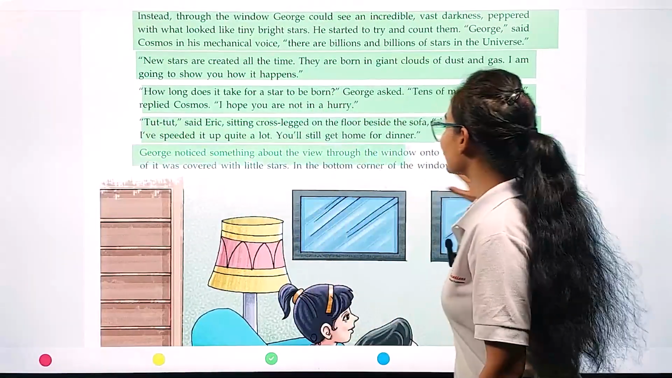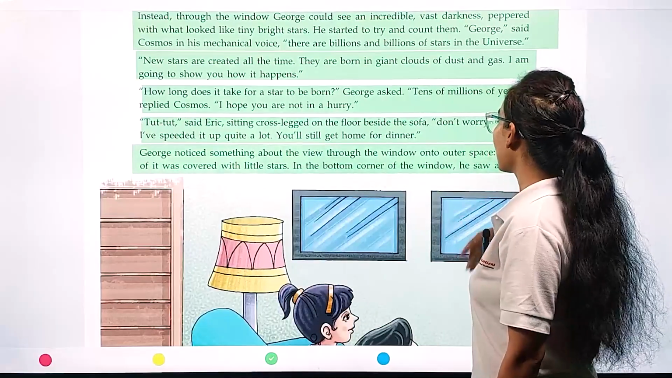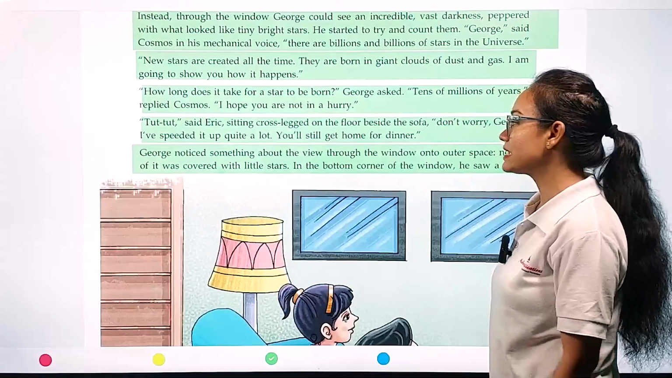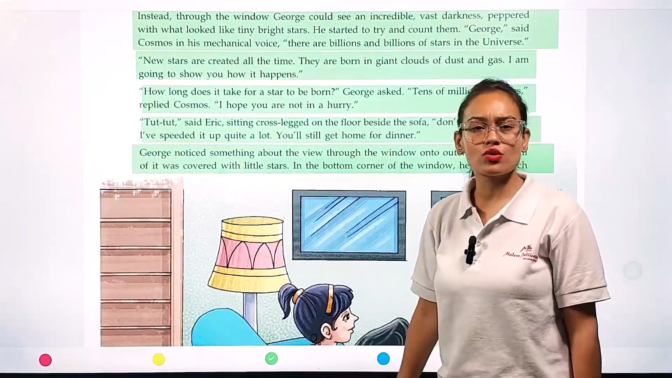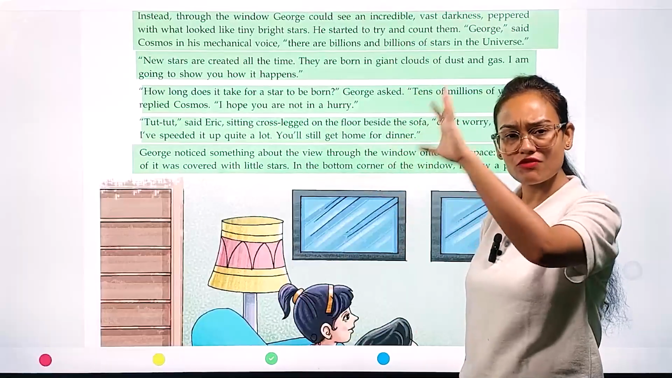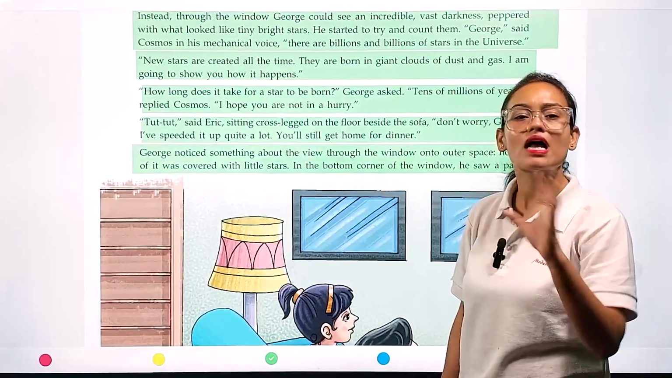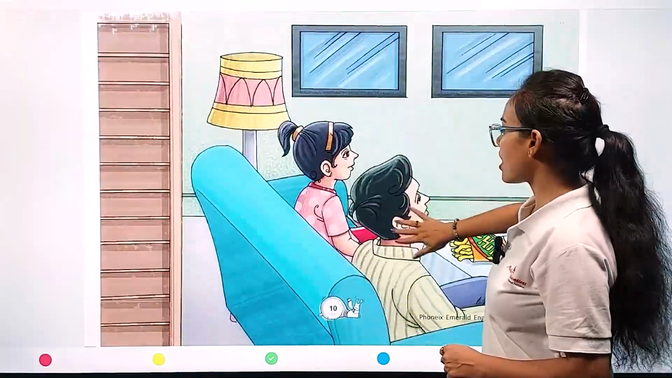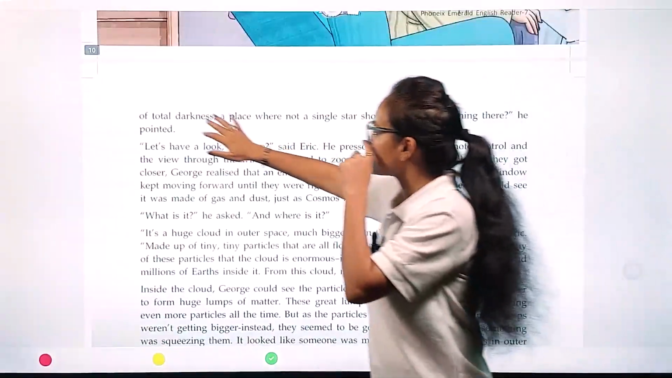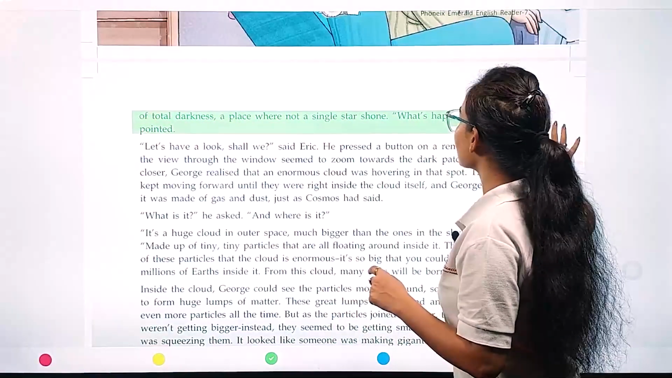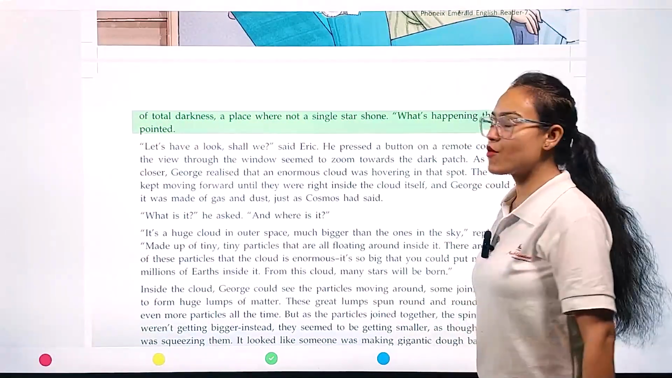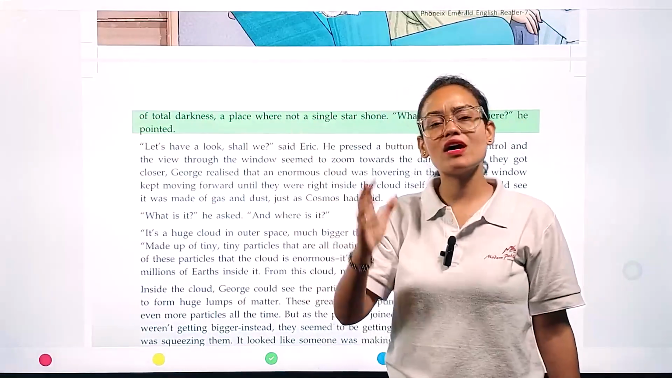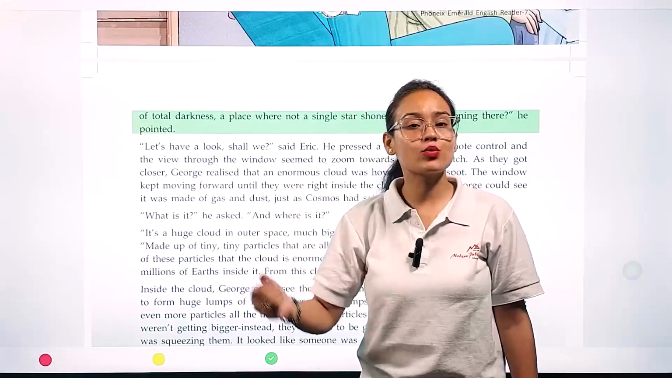George noticed something about the view through the window onto outer space. Not all of it was covered with little stars. In the bottom corner of the window, he saw a patch of darkness, a place where not a single star shone. "What's happening there?" he pointed. In that corner of the universe, no stars are twinkling.